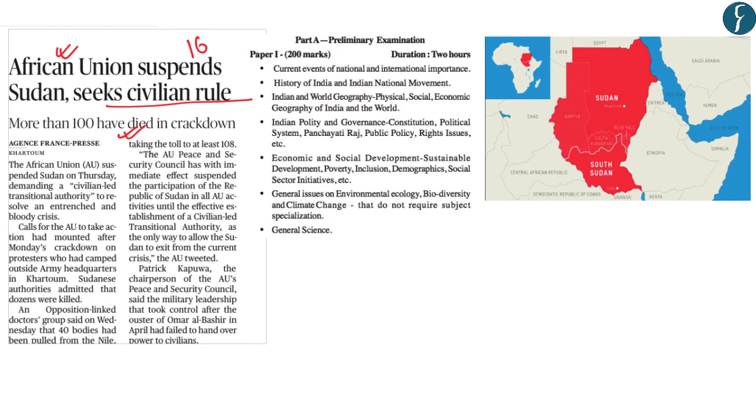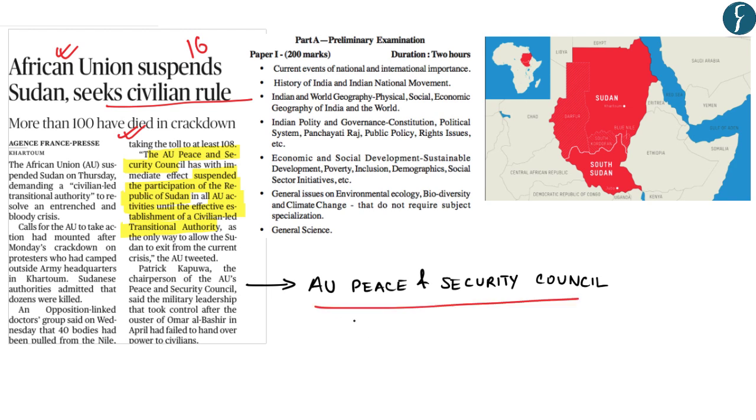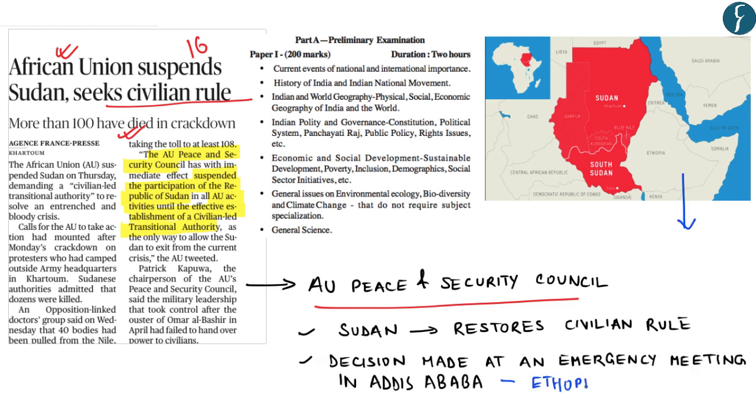The news further highlights that the African Union Peace and Security Council has with immediate effect suspended the participation of Republic of Sudan in all African Union's activities until the effective establishment of a civilian-led transitional authority. So the African Union's Peace and Security Council has suspended the participation of Sudan in all African Union activities until Sudan restores the civilian rule. This decision of the African Union was made unanimously by members at an emergency meeting of African Union in Addis Ababa. Addis Ababa is the capital of Ethiopia.